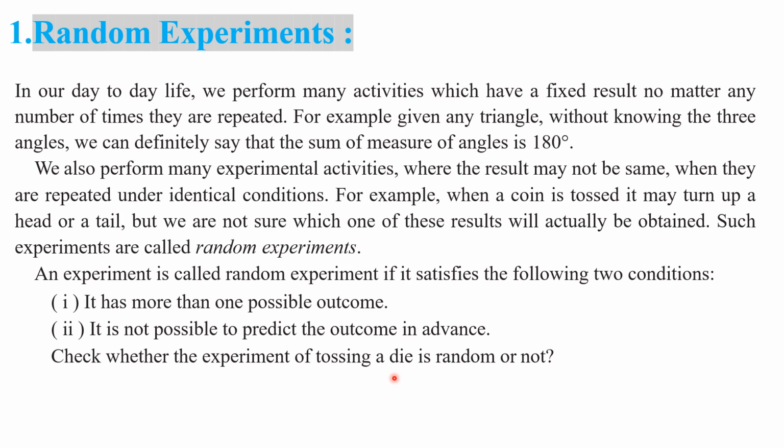These are possible outcomes, so the first condition is satisfied. In tossing a die, we have more than one possible outcome. And the second one, can we predict the outcome in advance? No, we can't predict which number shows up on the die. So tossing a die is another example of a random experiment. Understood this point, my children?